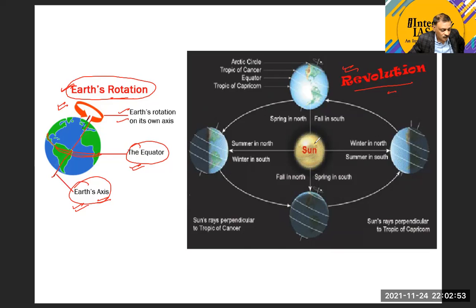Okay, so that is called a planet. And if any celestial body revolves around any planet, then it is called a satellite. We call it a satellite. These are some of the basic definitions we tend to take.